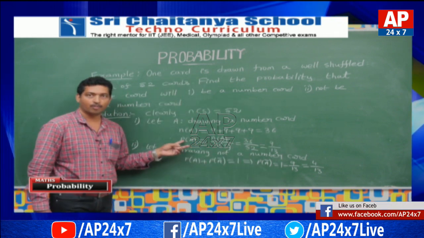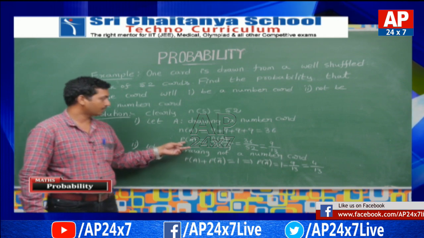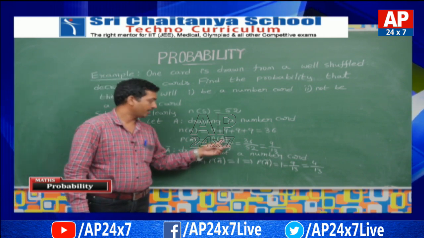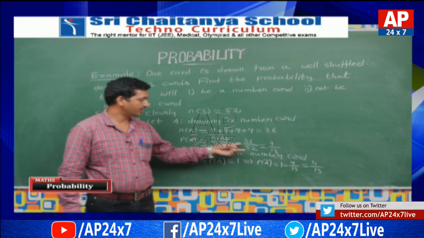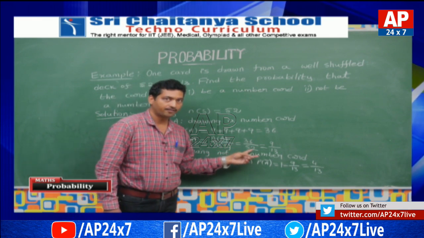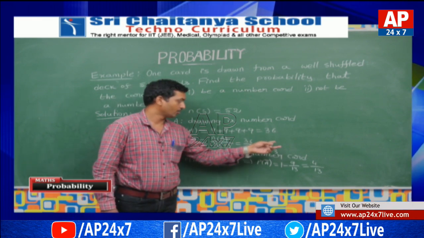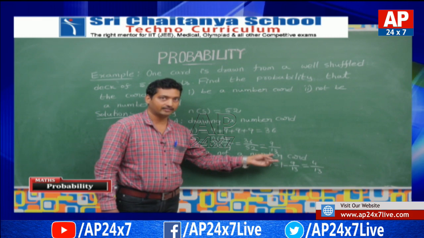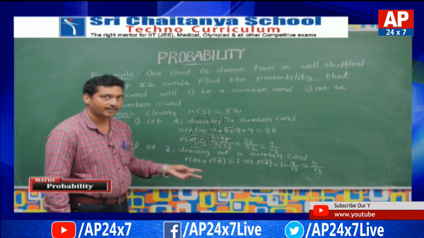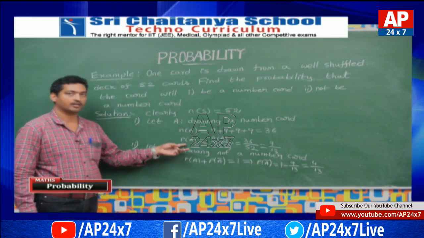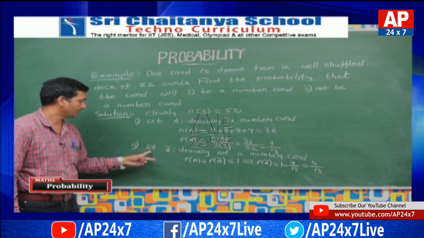Now the probability of getting a number card is equal to n of A by n of S, which is equal to 36 by 52. By simplification we get 9 by 13 is the probability of getting a number card. Now come to the second part.